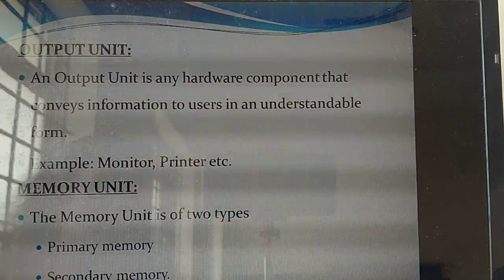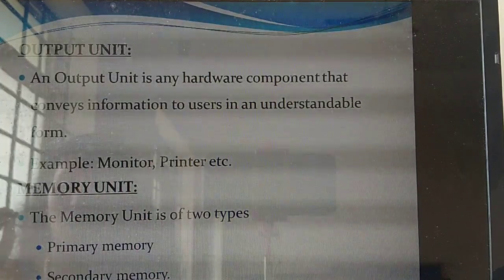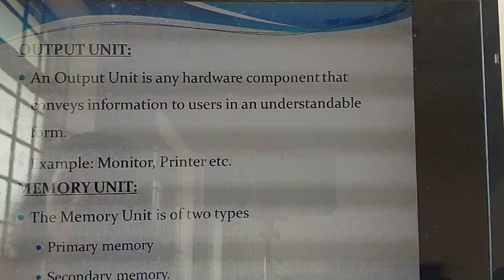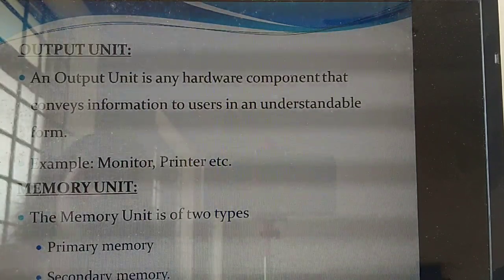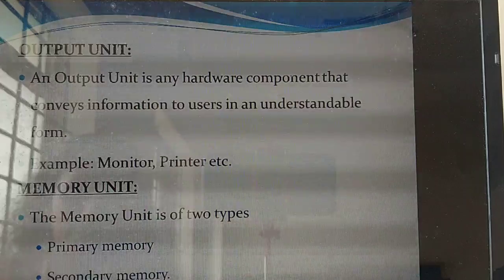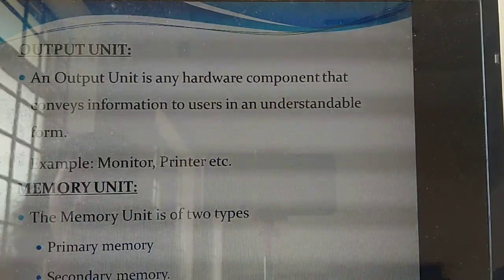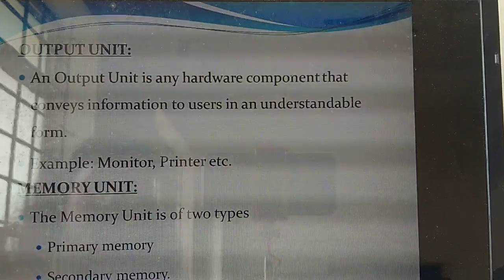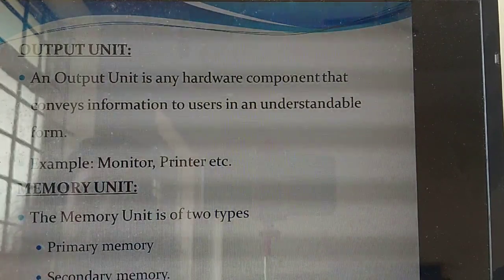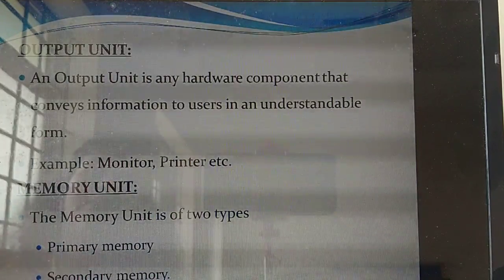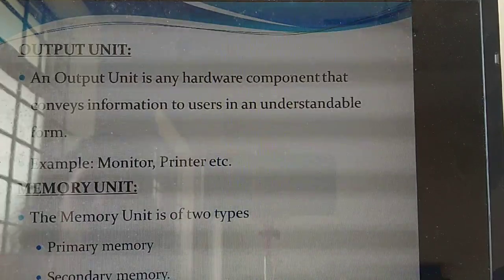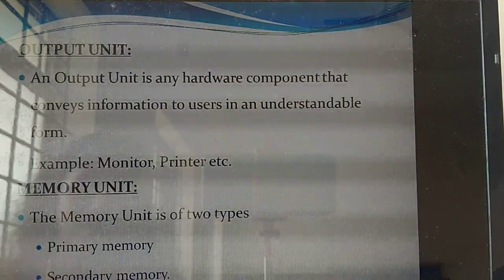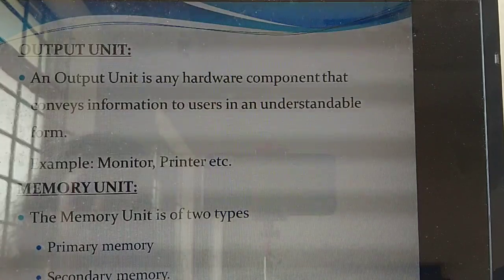For example, I am typing a question paper or notes for students. I need to give a copy of those notes, so what I will do is, after typing, I take a printout of that copy. Typing is going on inside the computer. Where have I taken the printout? In the printer. So which is the output unit? Printer. All the things you have seen in the model. So which is the output unit? Monitor. Understand?